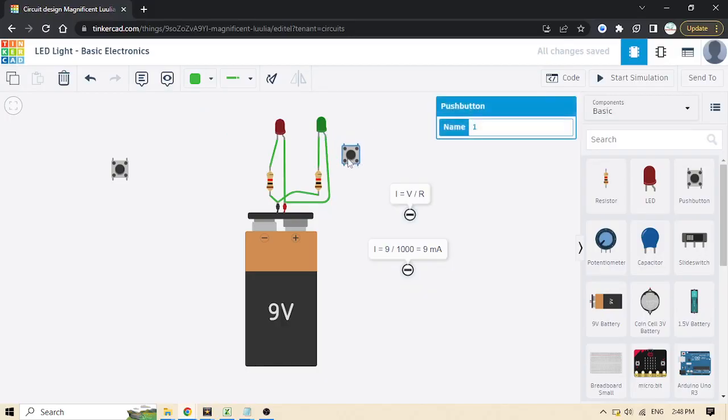Right here, we can control the flow of current through those wires using a push button. That's a push button. It's another component. Here we will learn the connection in series. So how can we connect that push button so that we can control the flow in the LED?